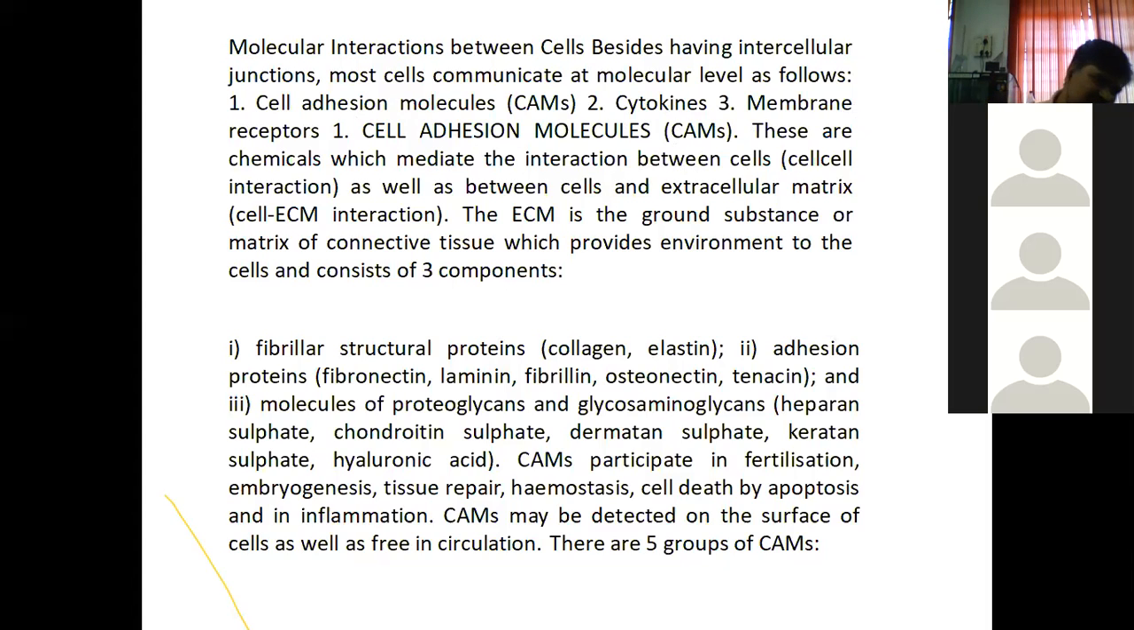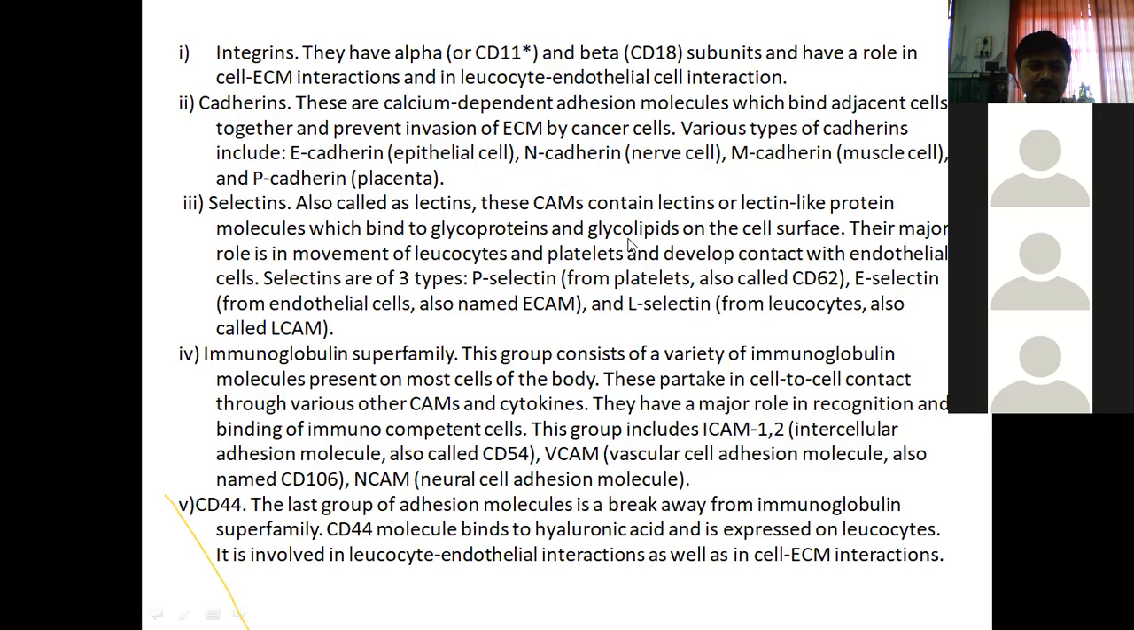These are the categories of molecules which are involved in molecular level cell to cell interaction. First we will see cell adhesion molecules, CAM. First are cell adhesion molecules.